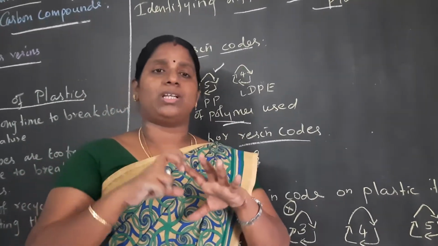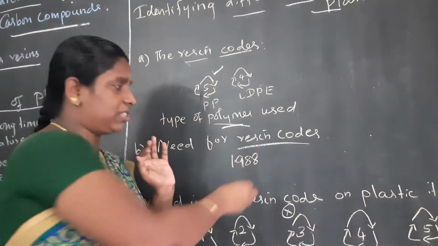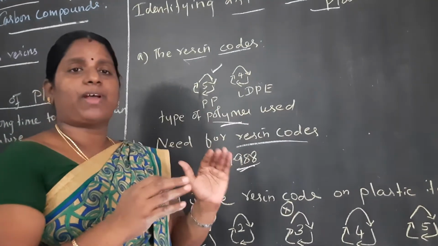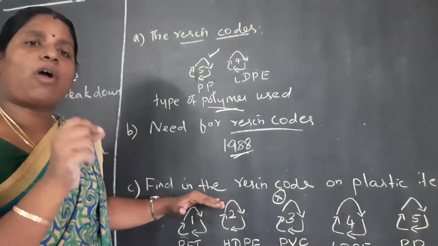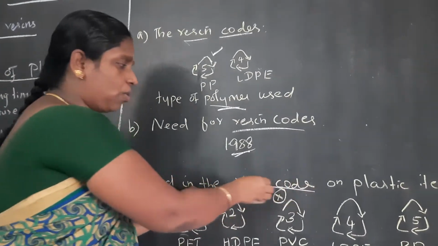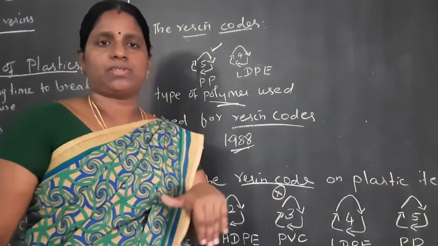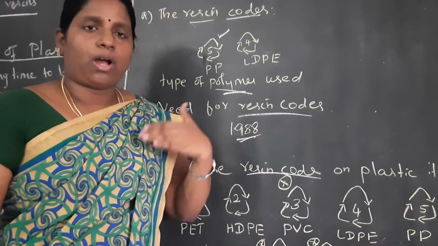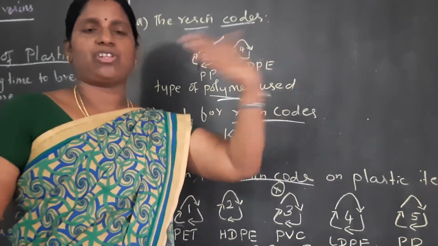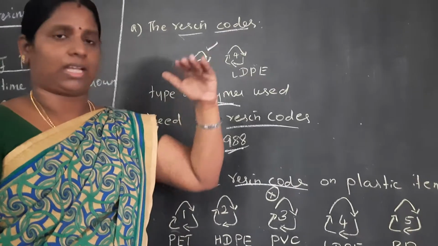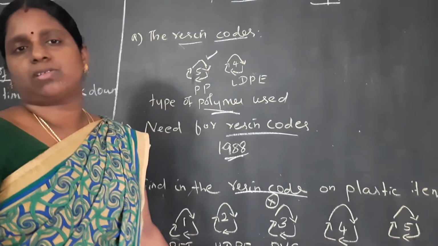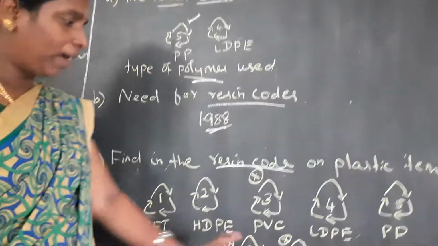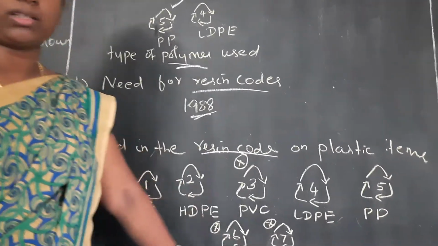So the resin code was designed in 1988 first to identify plastics in different varieties. So how do you find the resin code on plastic items? If you are going to buy a plastic item, first you have to see. I will explain it in the next part. First you should know how many resin codes there are. There are 1 to 7 resin codes.